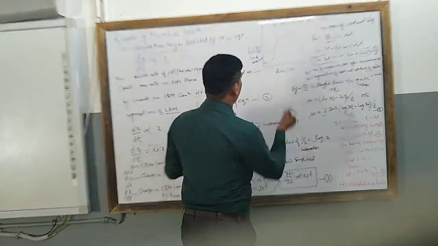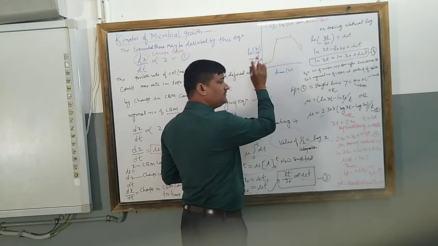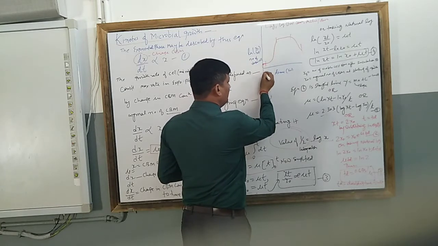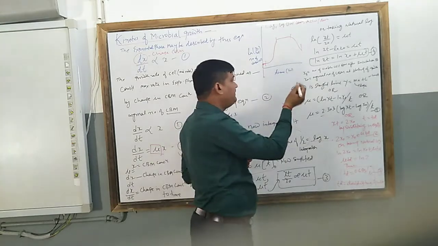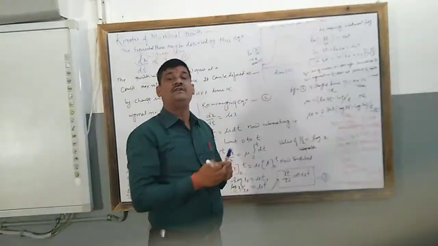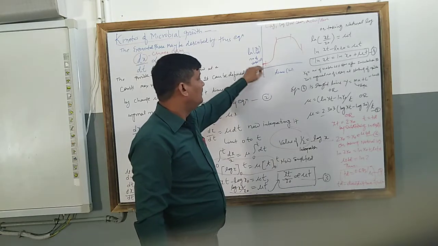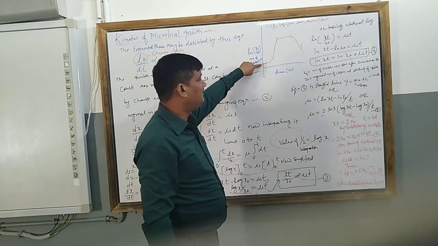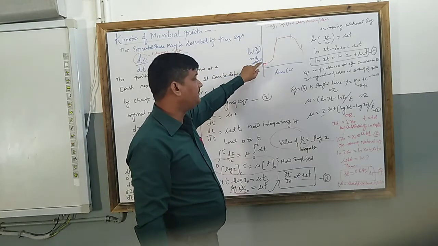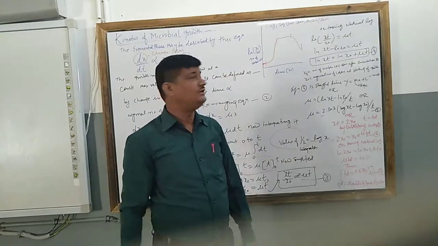I am not taking 0 here, because 0 is not the starting value when the culture is started. Some previously present microbes are present in the nutrient medium, so we cannot take it as 0, and therefore we are not starting the curve from 0. So ln x t is equal to ln x naught plus mu t.